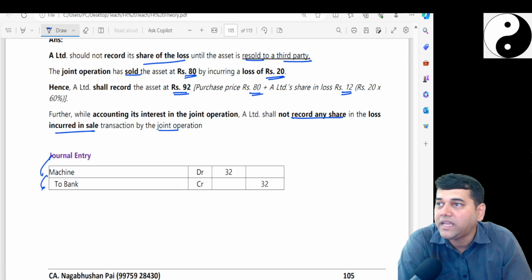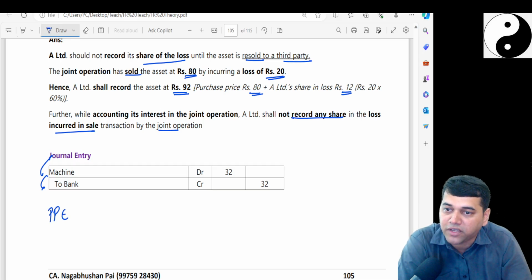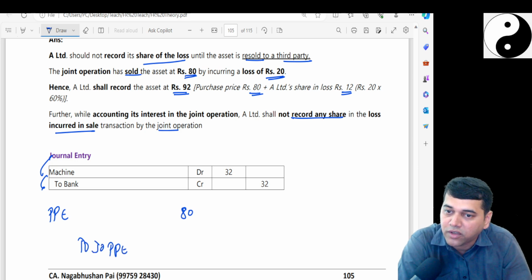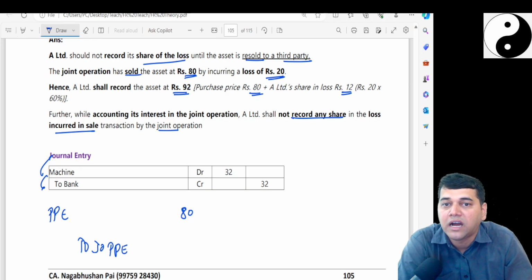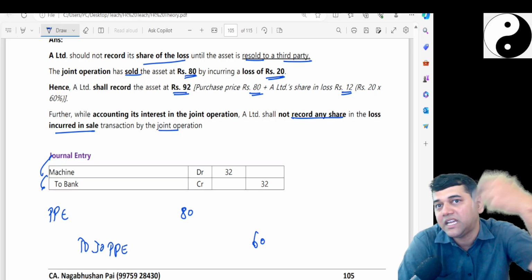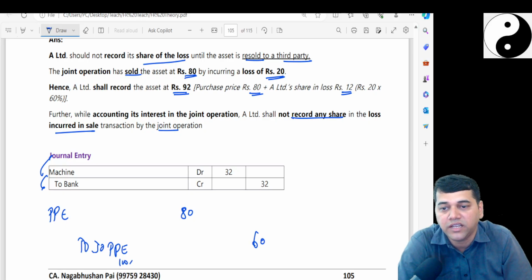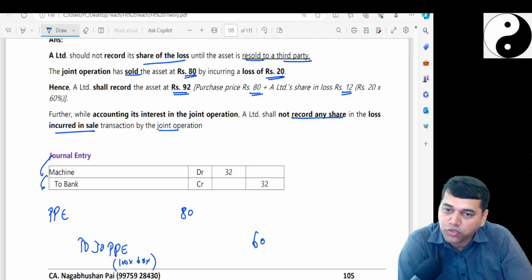See, I already had a JOPP. So first of all, PP comes in at how much? 80. Okay, what goes out? JOPP goes out. How much JOPP was there? 160 goes out, because 100 was their book value and my share in that was 60. 100 into 60%, so 60 goes out.